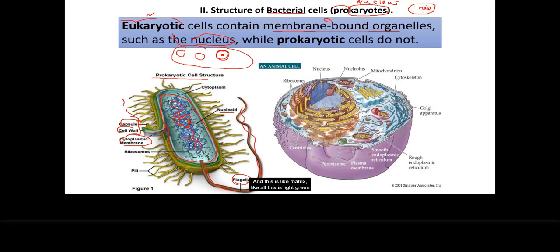And this is like matrix, all this light green in here, with structures kind of surrounding here. And this is called cytoplasm, and this is present in both prokaryotic and animal cells. This is eukaryotic cells. So eukaryotic cells have organelles inside which are bound, surrounded by the membrane. So this is the nucleus, the largest organelle in here.